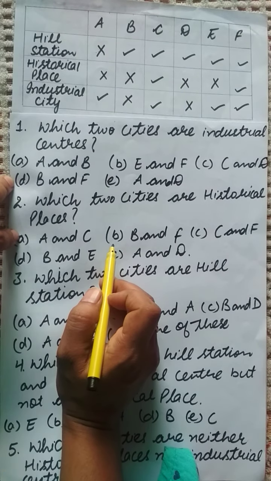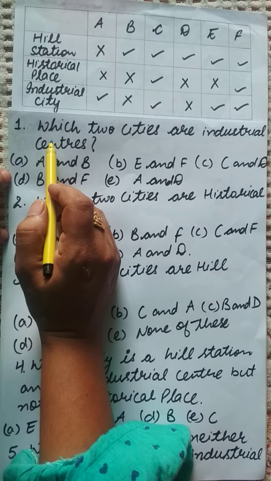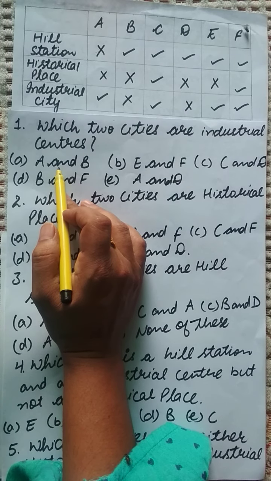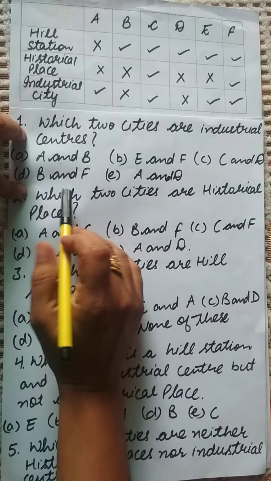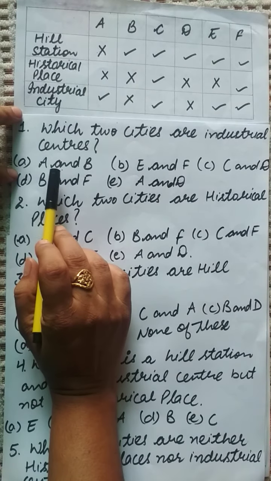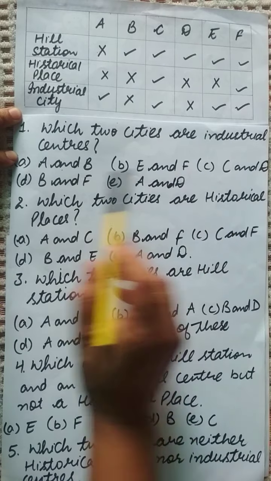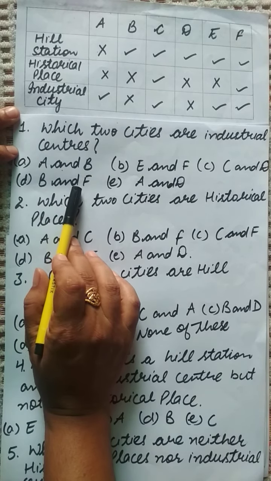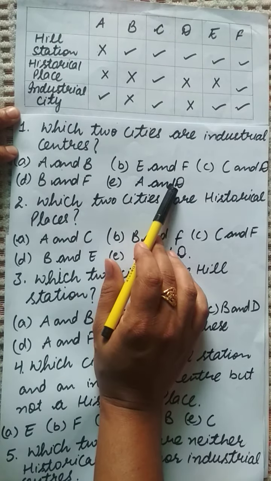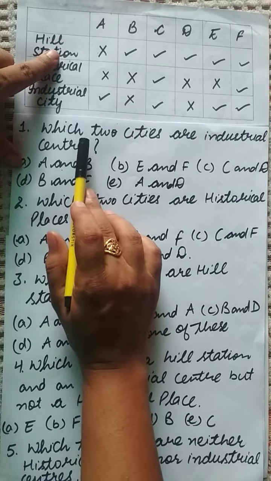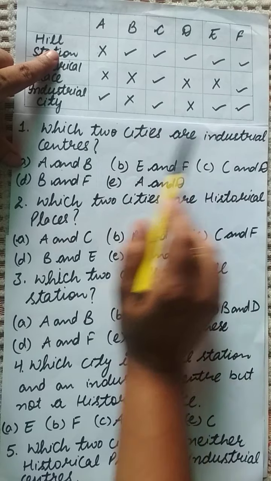Question number 1 is, which of the following cities are industrial centers? See the options. Option A is A and B, option B is E and F, option C is C and D, option D is B and F, option E is A and D. Now get the answer from the table. The question is, which two cities are industrial centers?